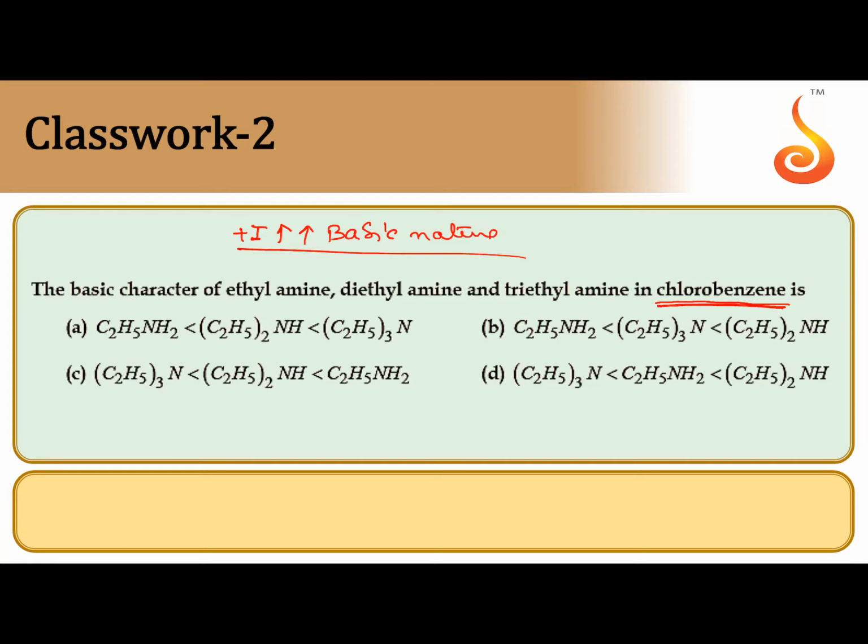So 3 degree amine is the strongest base, next 2 degree, next 1 degree, next ammonia. So the correct order is 1 degree amine, next 2 degree amine, next 3 degree amine. The correct answer is A.